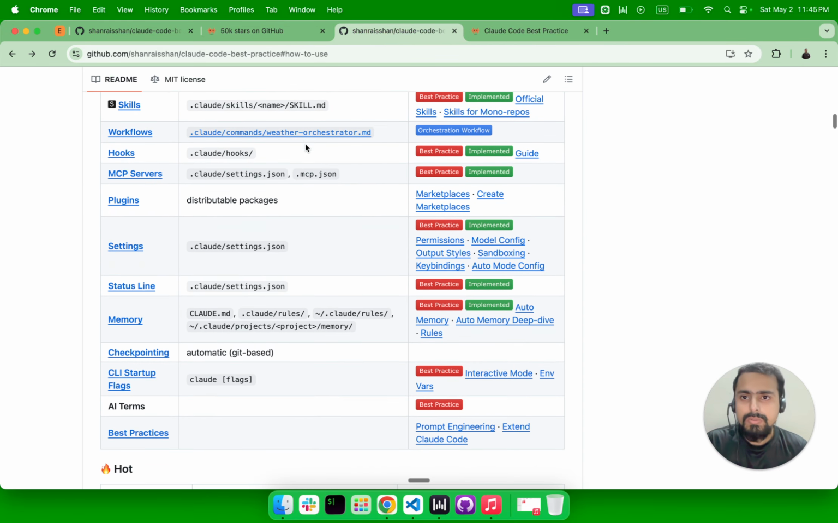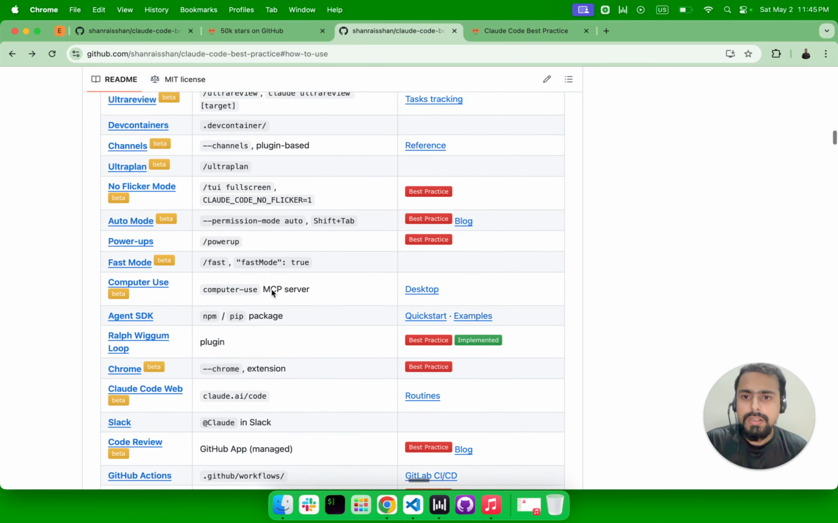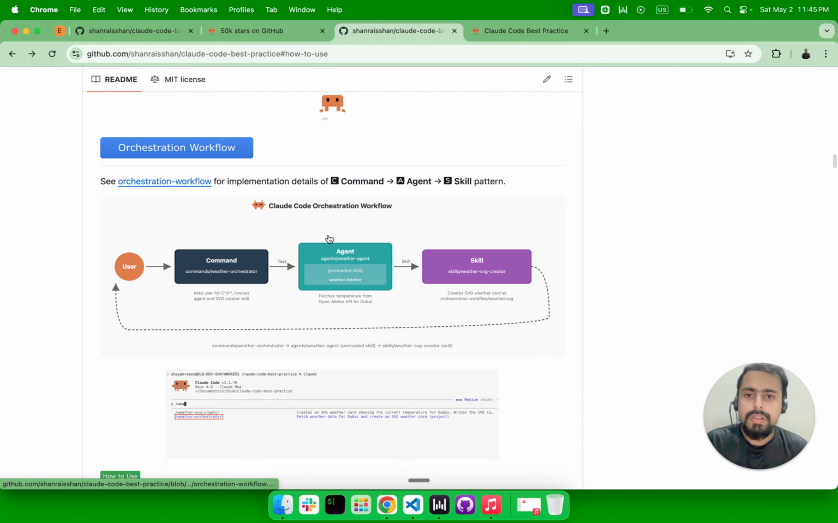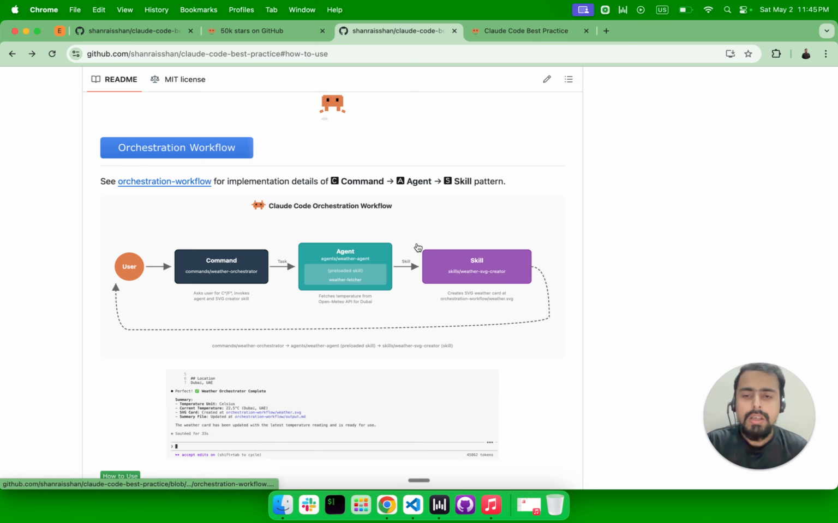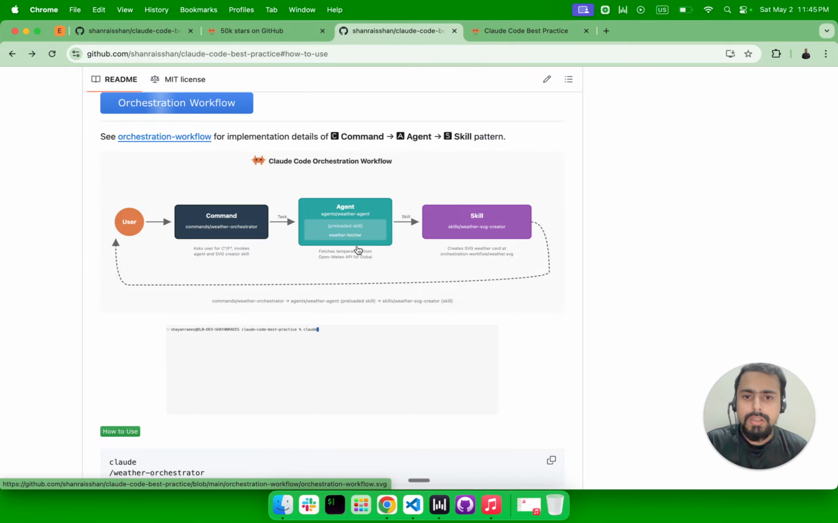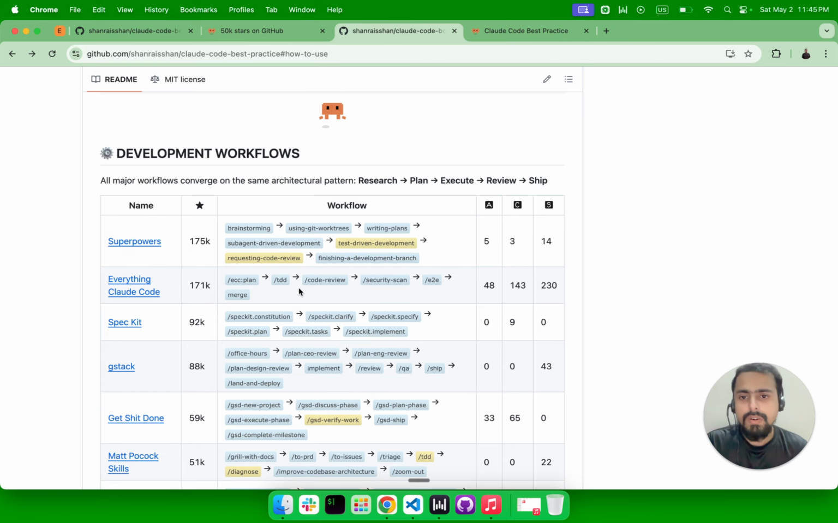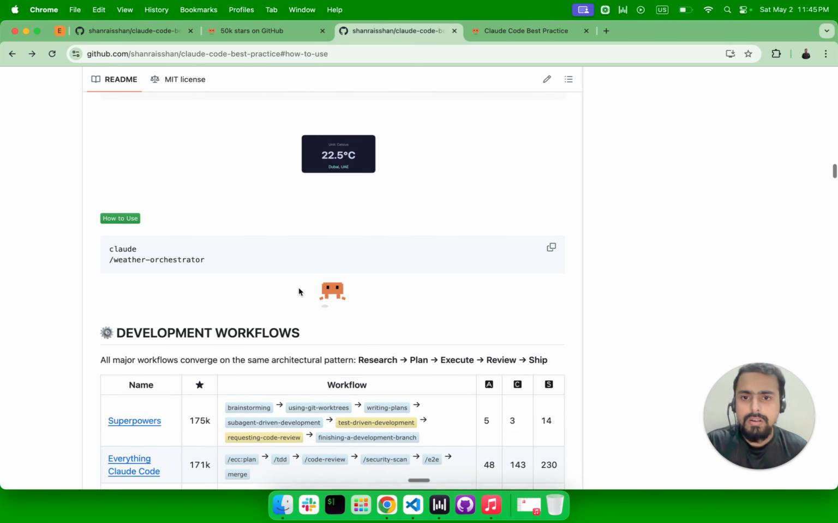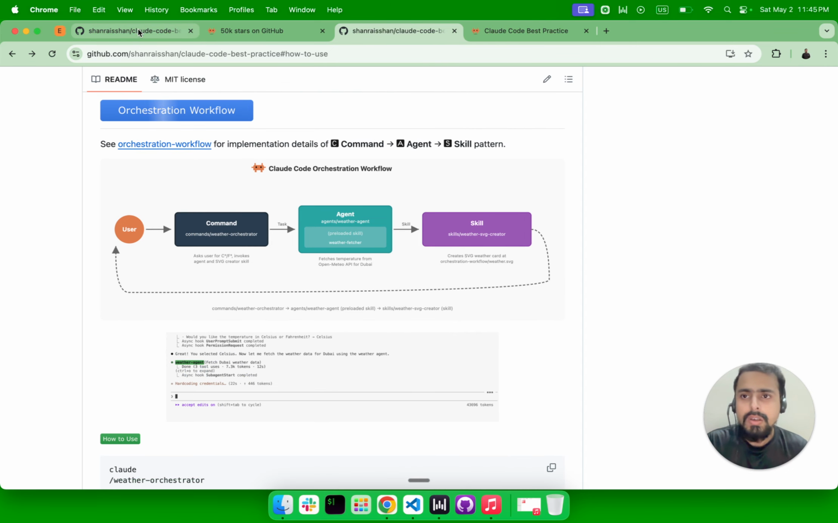Coming back to the repo, I have created a how to use section. So the concept table is one section. After the presentation, you will get the idea of how to create a basic workflow using the command, agent, and skills. So once you can create this basic workflow, you can create these advanced workflows as well. You won't be having any problems.